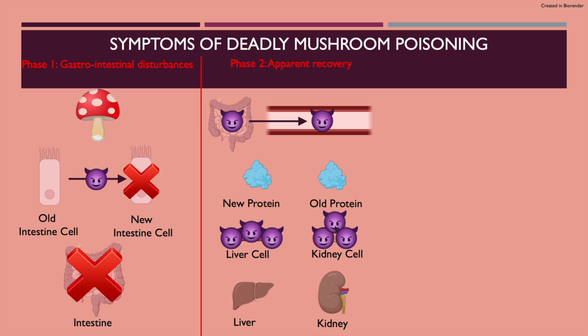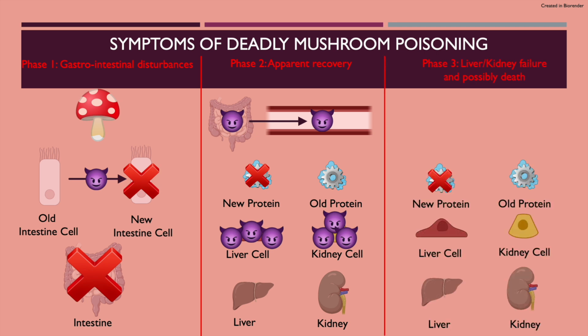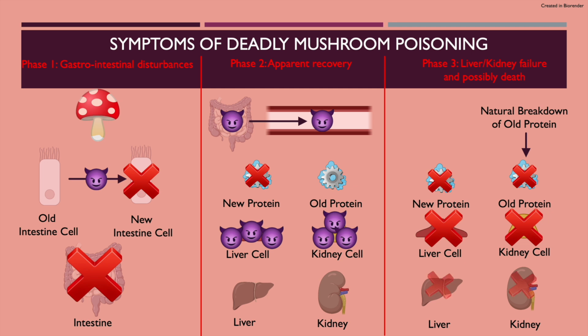However, unlike the intestines, liver and kidney cells don't need to be replaced by new ones very often. As a result, both old and new proteins are around that can keep the cell alive and functional. Amatoxin only impairs new protein synthesis. Because of this, the second phase of apparent improvement occurs because older proteins continue to perform their functions, since it takes time before the proteins need to be replaced. However, in the third phase, these old proteins start degrading, which leads to liver and kidney cell death, and finally,